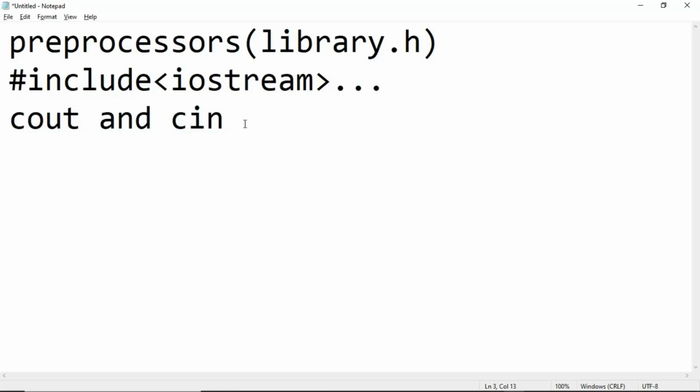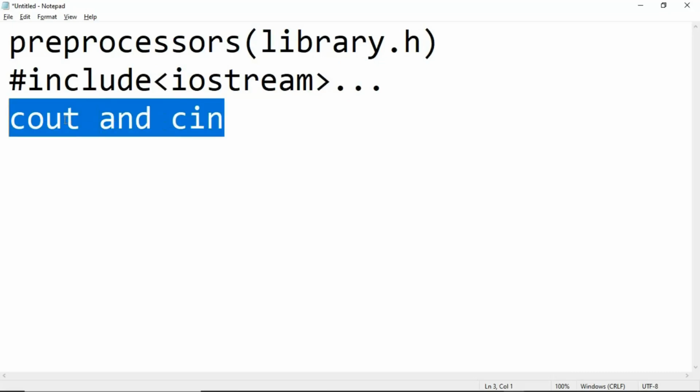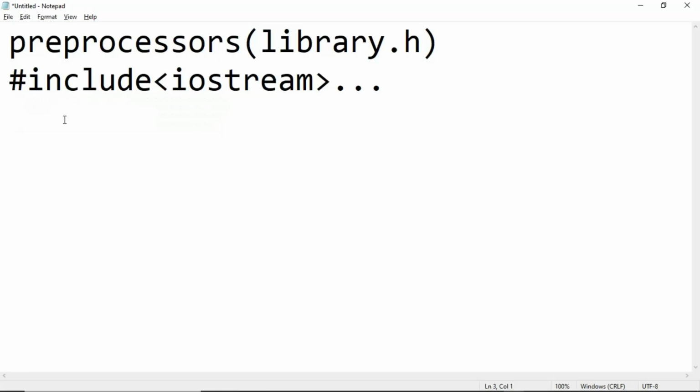Another thing we need to include in our code right after our preprocessor is our standard namespace. The standard namespace is a universal declarator that allows you to properly use cout and cin.